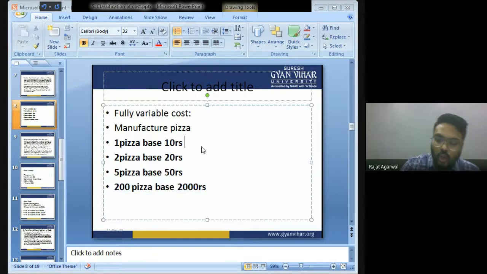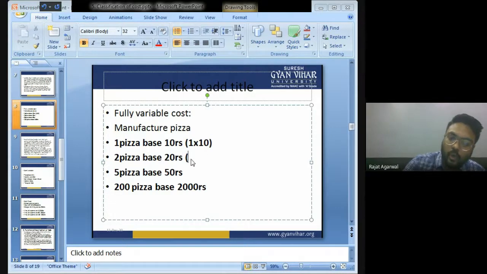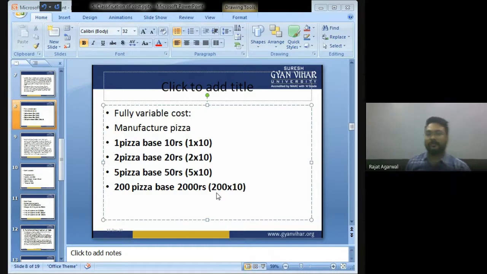So बच्चों, the cost of one pizza base is 10. So the cost of two pizza bases will be 20. The cost of five pizza bases will be 50. The cost of 200 pizza bases will be 2000. So you see, the variable cost increases with the increase in production.